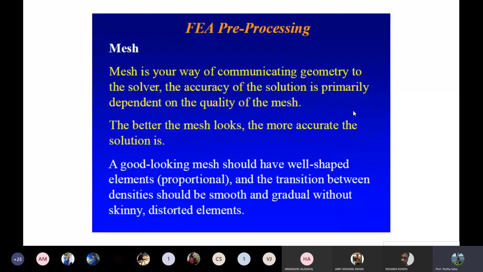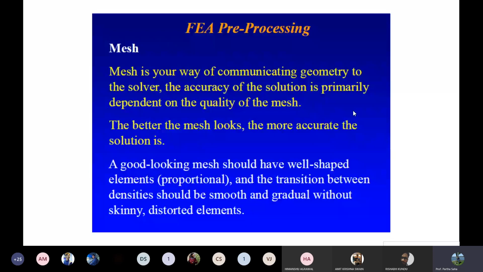Why does it happen? Because the signal is sent through your neurons to the head, and you feel that it's hot, right? Your hand is going to burn. So the moment you feel the burning sensation, you take out your hand. Similarly, meshing is also the way to communicate with the solver or the software. So meshing is very, very important.